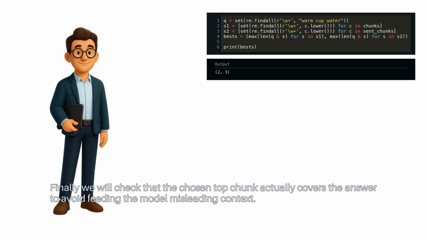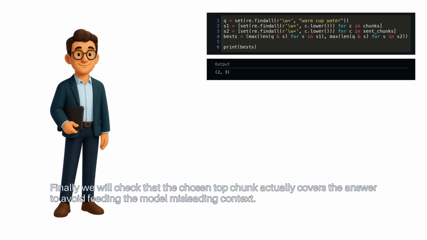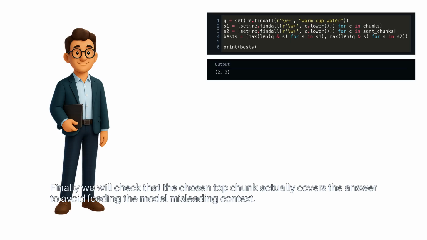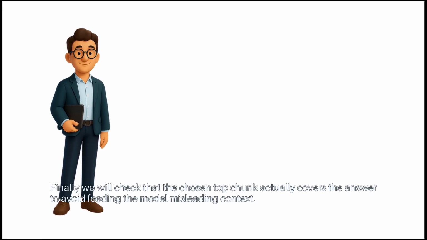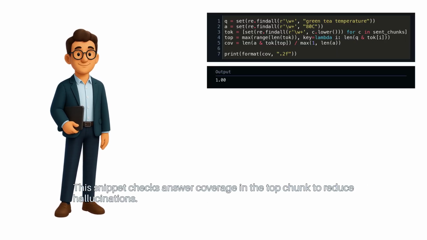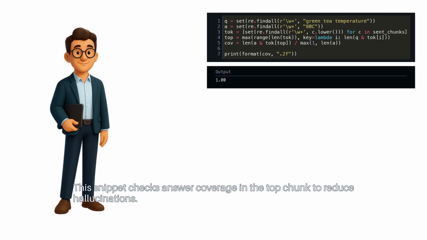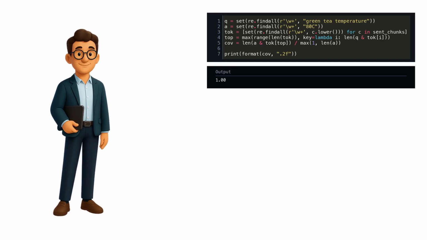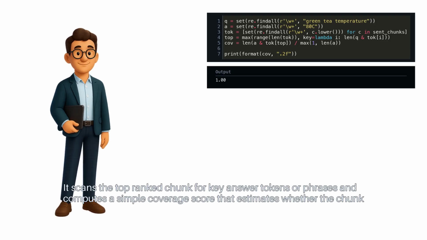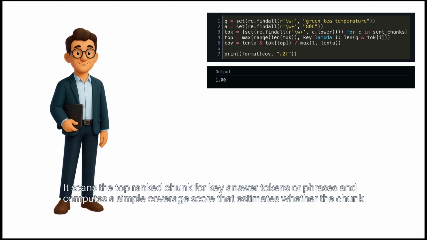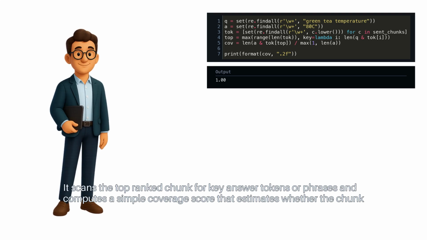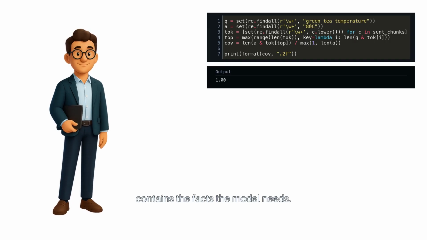Finally, we will check that the chosen top chunk actually covers the answer to avoid feeding the model misleading context. This snippet checks answer coverage in the top chunk to reduce hallucinations. It scans the top-ranked chunk for key answer tokens or phrases, and computes a simple coverage score that estimates whether the chunk contains the facts the model needs.